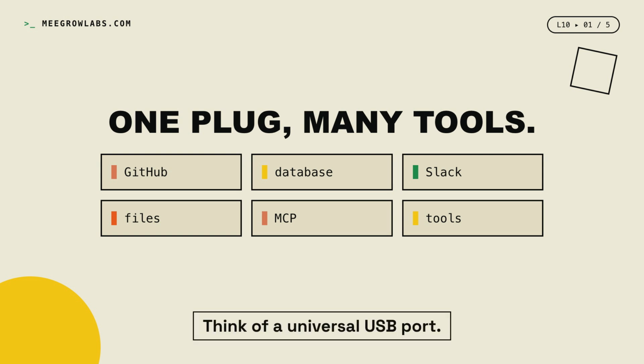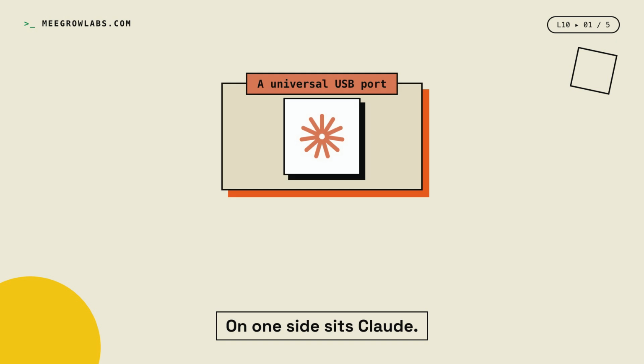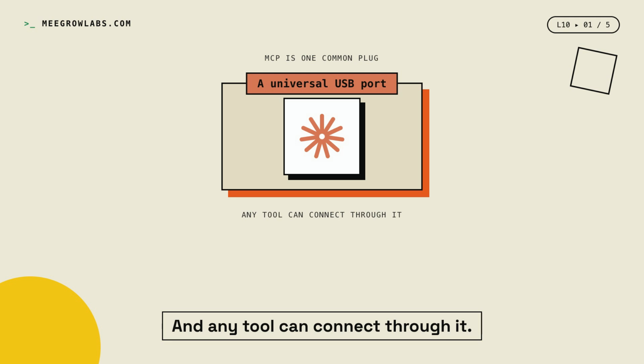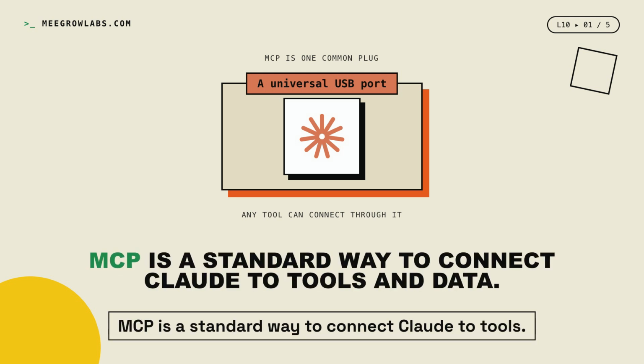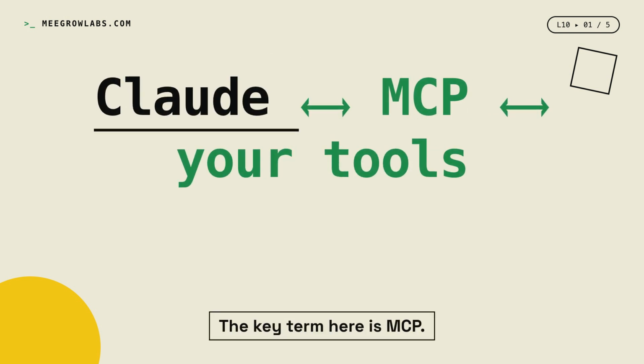Think of a universal USB port. On one side sits Claude. In the middle sits MCP. On the other side, your tools. MCP is one common plug, and any tool can connect through it. MCP is a standard way to connect Claude to tools. The key term here is MCP.